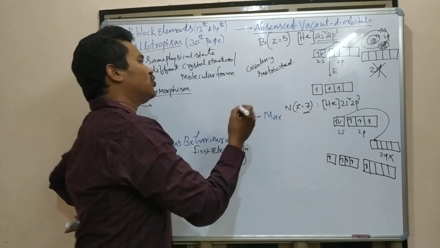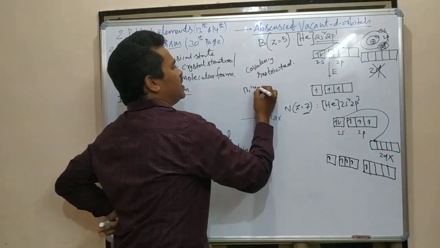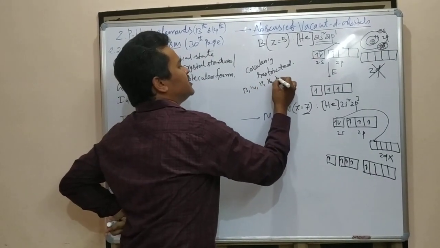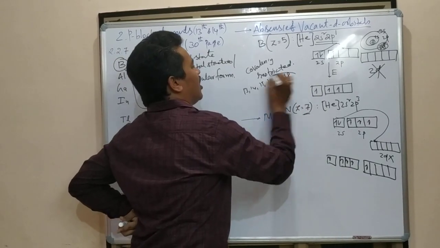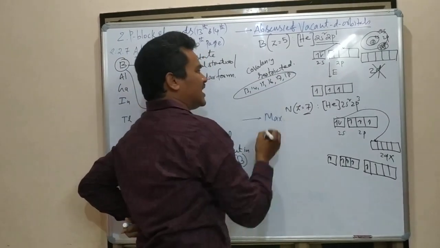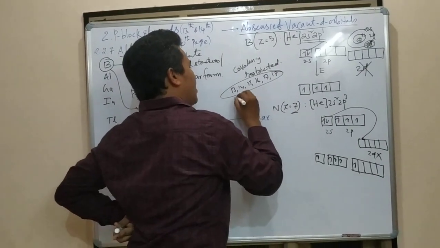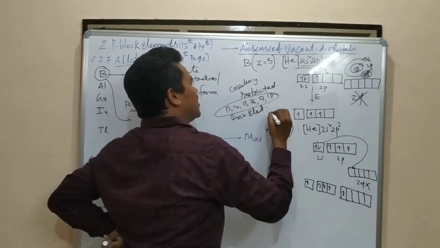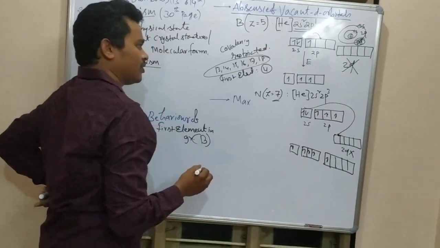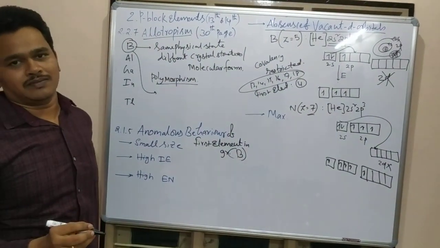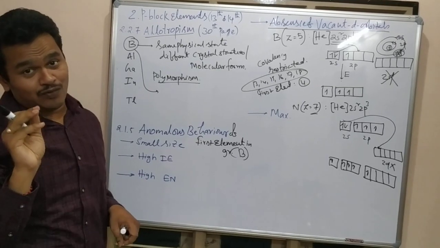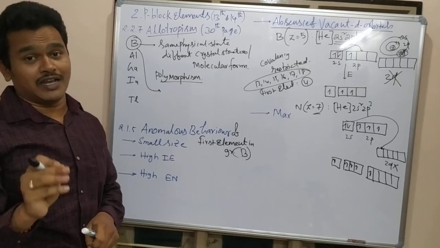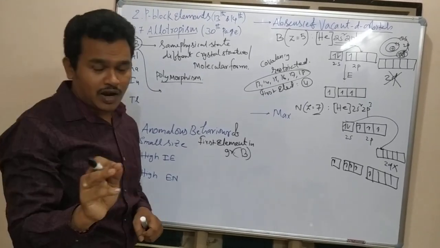Here, all the groups 13th, 14th, 15th, 16th, 17th, and 18th. Among all the groups, the maximum covalency of the first element is 4. 4 is the maximum covalency. I am not saying 4 is the covalency of the 13th group first element boron.